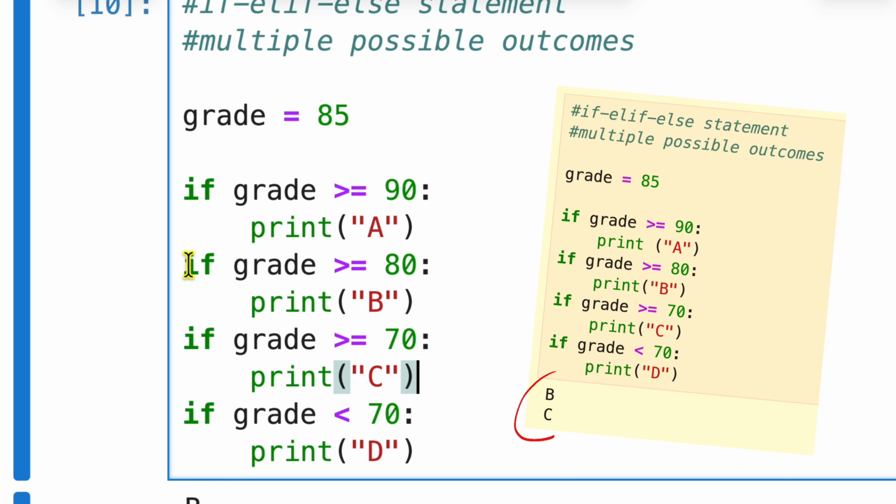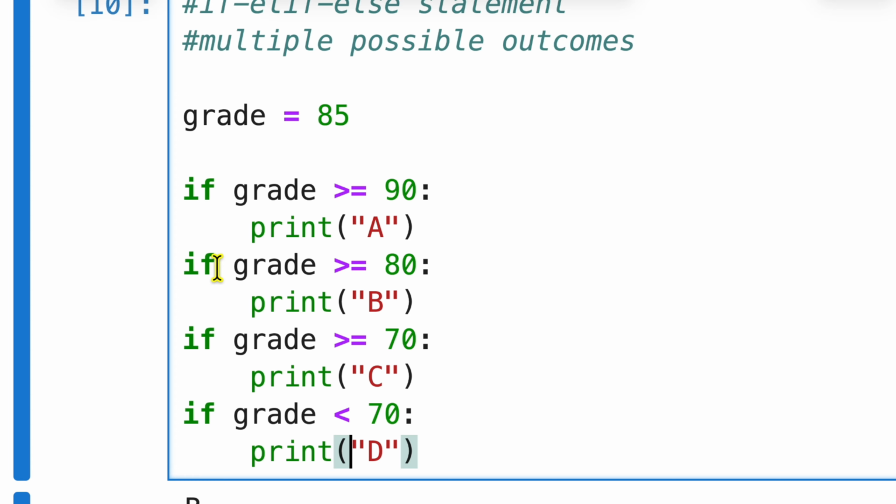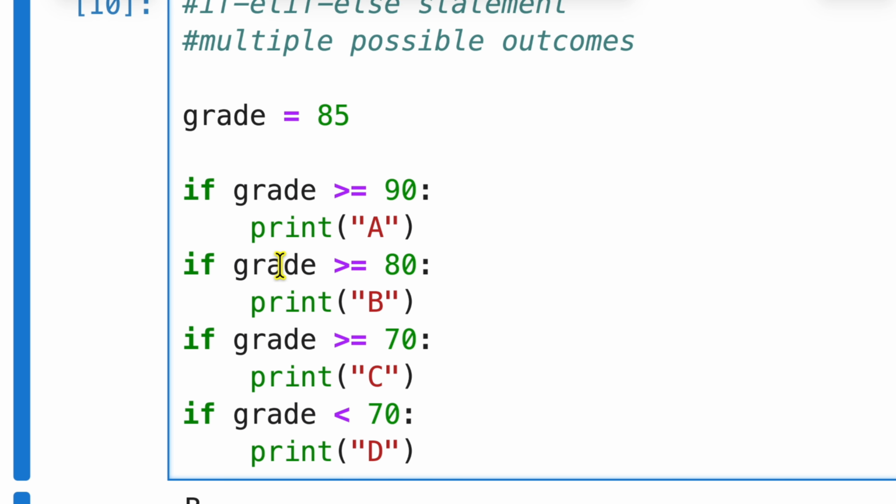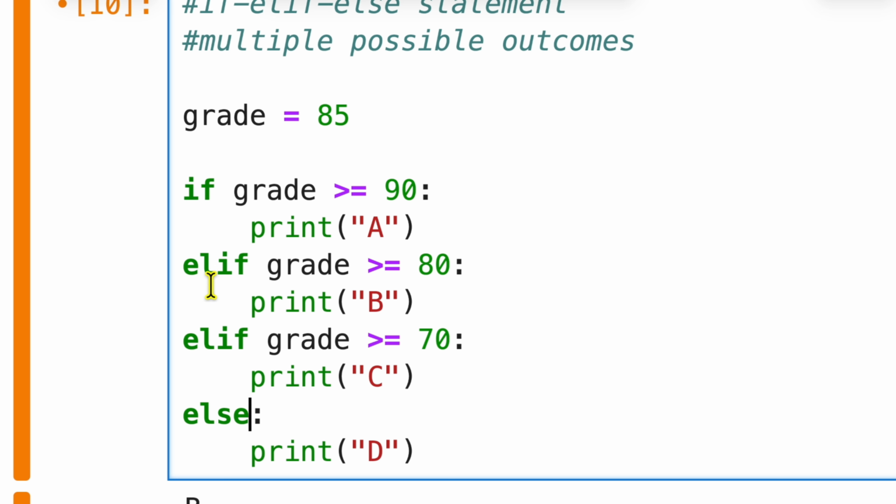The problem with this kind of code is that it will not skip the rest once it finds one if that is true. It will continue testing the rest of the if statements. After executing this one, it continues with the next if statement. In this if statement, the grade is greater than 70, which is also true. That's why it prints C. That is why using this kind of if statement is not advisable. The best way is using elif, where once it finds at least one of these to be true, it will skip the rest.